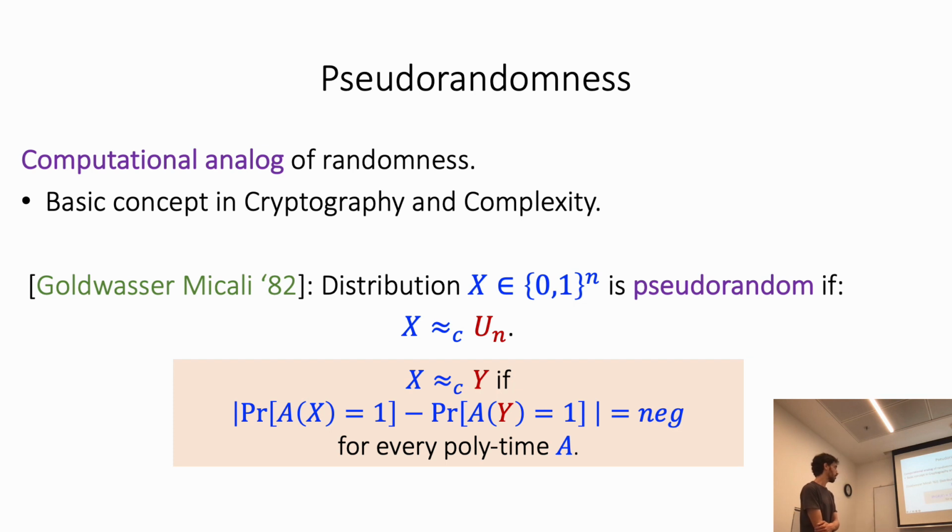We say that x is computationally close to y if for every efficient algorithm A, the probability that A outputs 1 on a sample from x is almost the same as the probability of A to output 1 on a sample from y. And formally, in order to talk about efficient algorithms or polytime algorithms, we need some parameter that goes to infinity, or to talk about ensembles of distributions. But for simplicity in this talk, I'm going to ignore it and talk about a specific distribution.